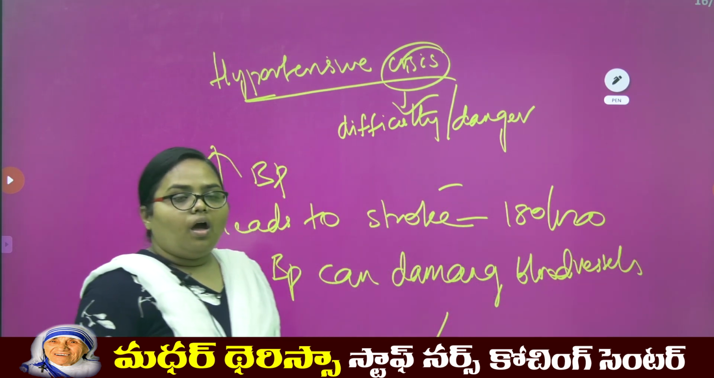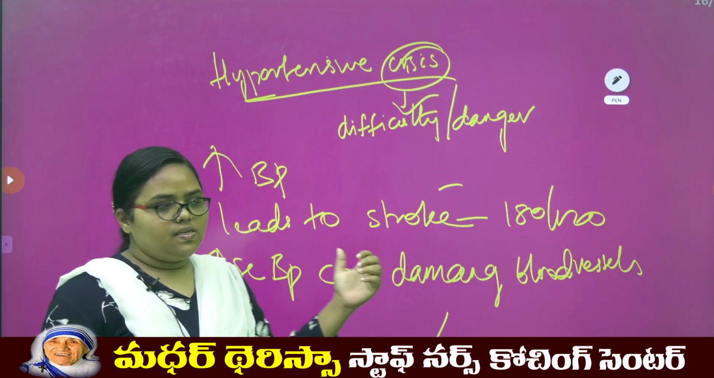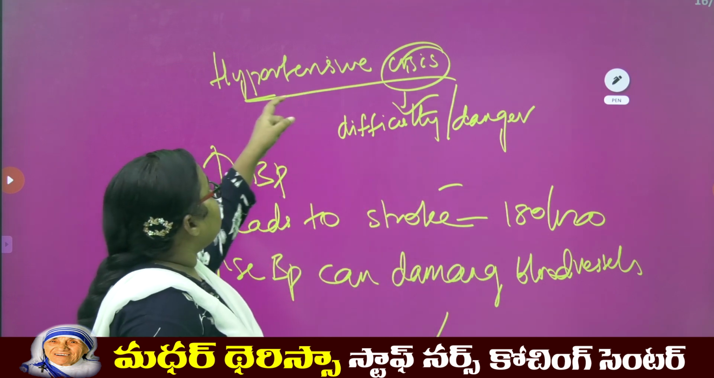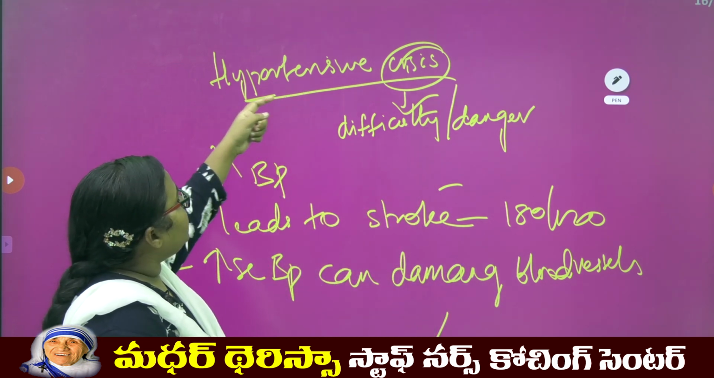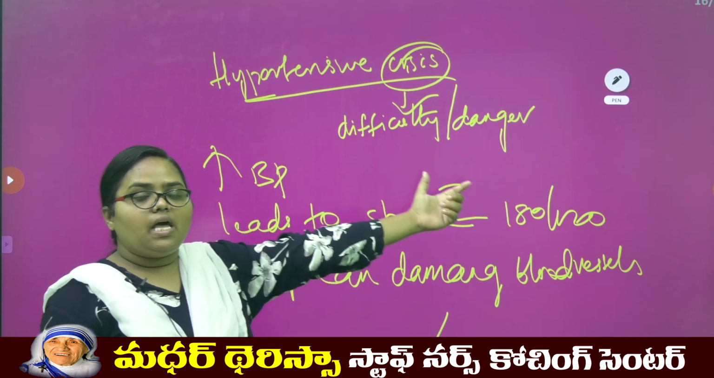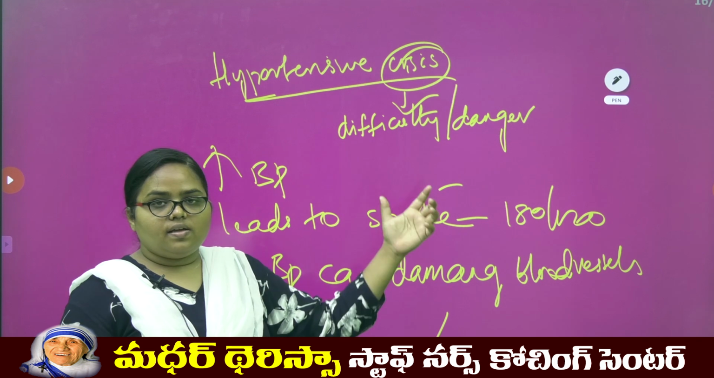Okay. How does BP increase? That will be seen. Okay. Now we have understood regarding hypertensive crisis. Hypertension means increased BP. Crisis means any difficulty or any danger situation or increase.